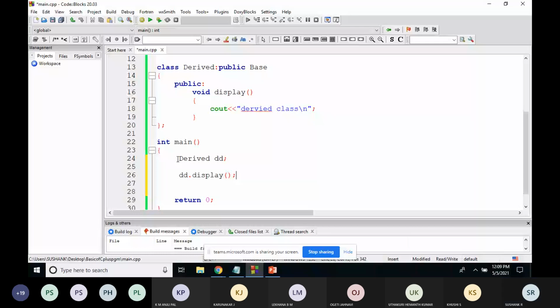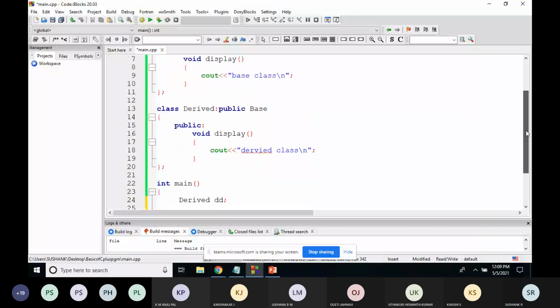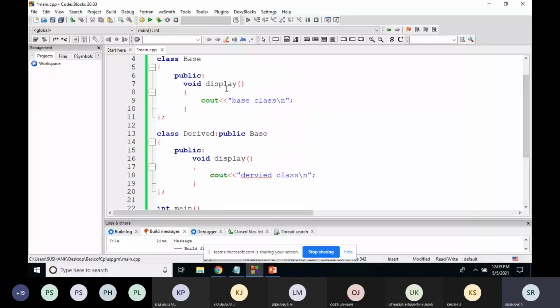Now you know that the base class function is named display, and the derived class function is named display, but an inheritance relationship is there between derived class and base class. So this display function of base class is also available in derived class.